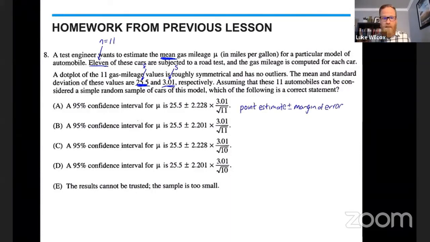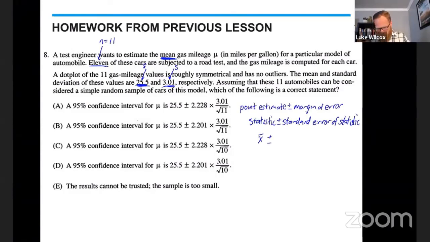sampling variability. Now, there's another version of this that you will get on the formula sheet for the AP Statistics exam, and it looks like this. It says statistic plus or minus the standard error of the statistic. Now, let's try and make this formula more specific for the thing that we're trying to estimate, which is a mean. So for us, the statistic is going to be the mean of the sample. That's our best guess, plus or minus.